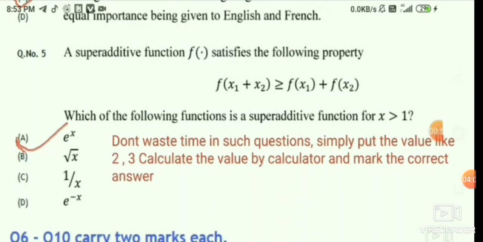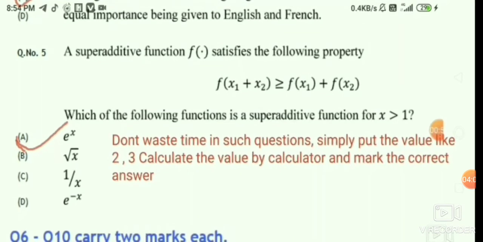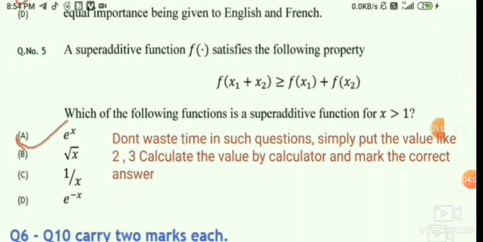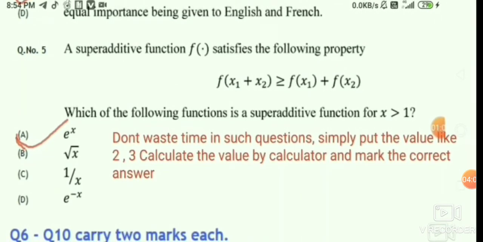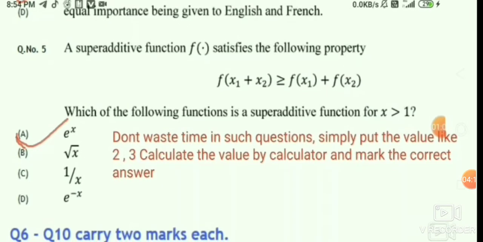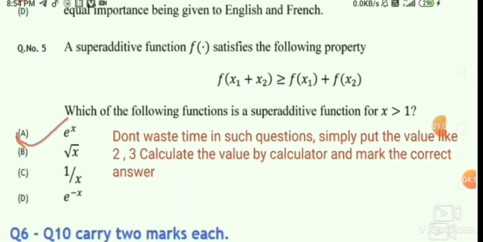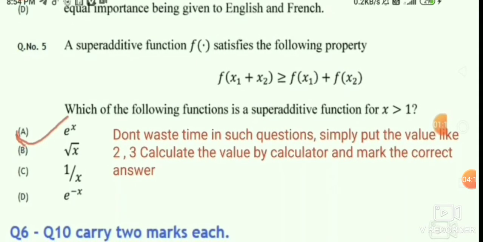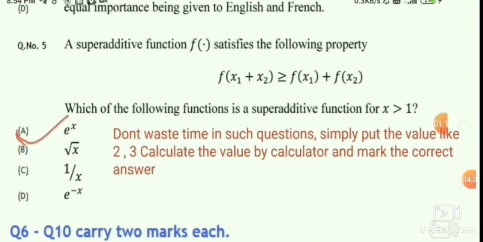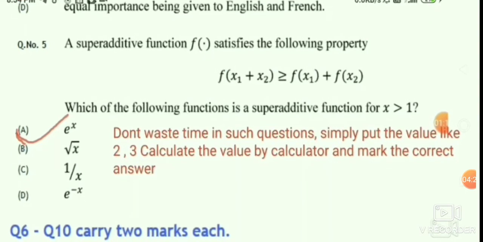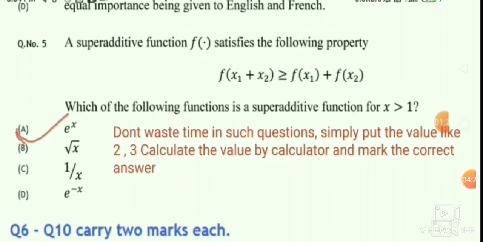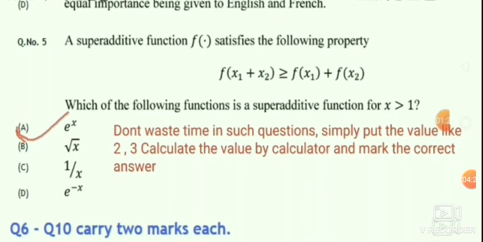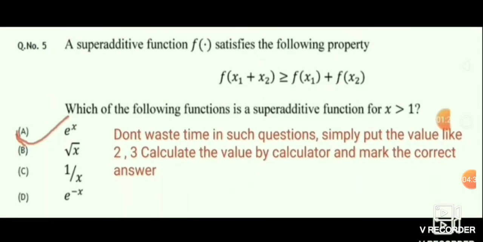Just use the hit and trial method, because they have already given you 4 options, so you can put the values in the given options and easily get the answer, and it will save your time also. By putting in the options you find that the first option satisfies the above condition. So option A is the correct answer.